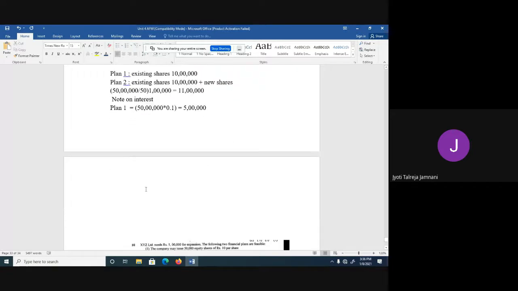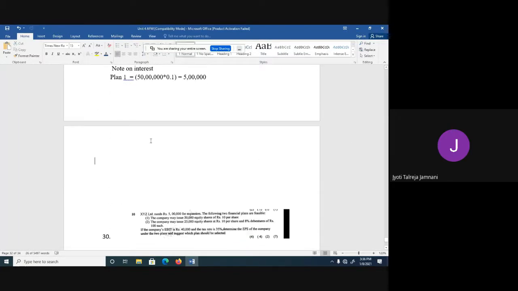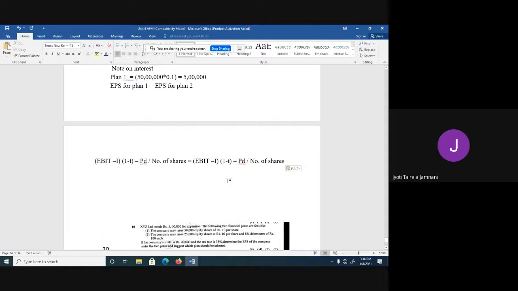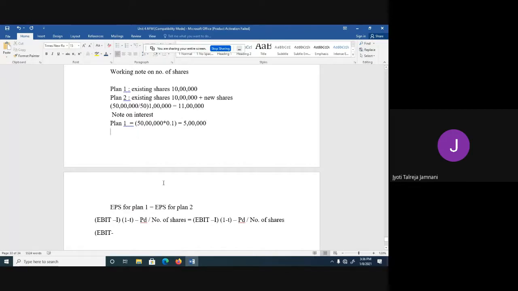Now we'll put it in the equation and we will solve. So this is the equation. EPS of plan 1 should be equal to EPS of plan 2. So here EBIT minus interest is there in plan 1. We've calculated interest 5 lakh. So EBIT minus 5 lakh into 1 minus tax rate.